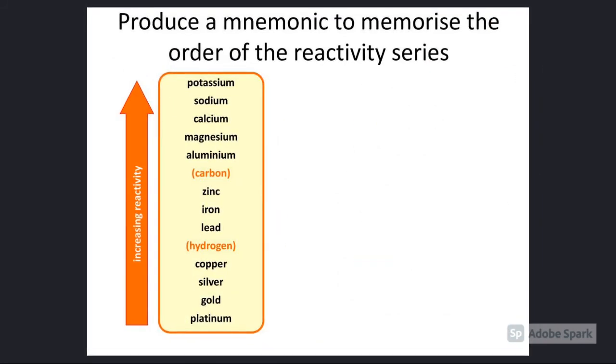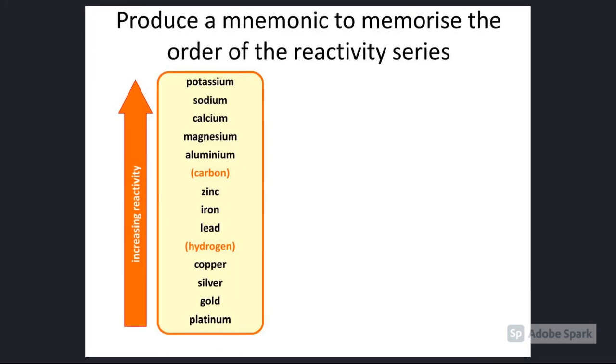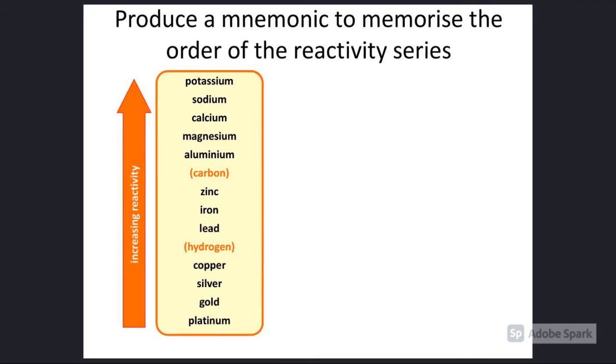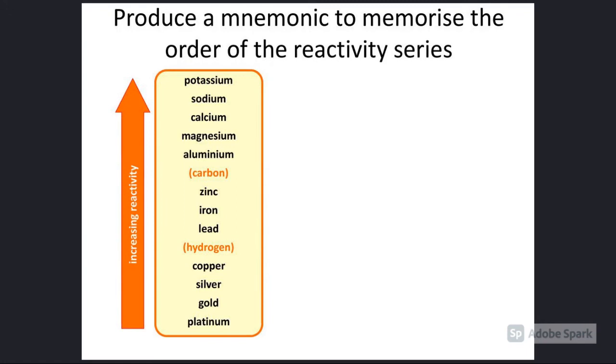Why not produce a mnemonic to memorize the order of the reactivity series? A favourite of mine is, please send camels money. All caring zoos in lockdown have cut spending greatly, people.